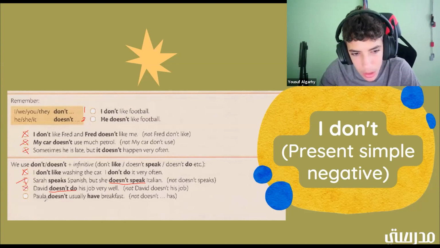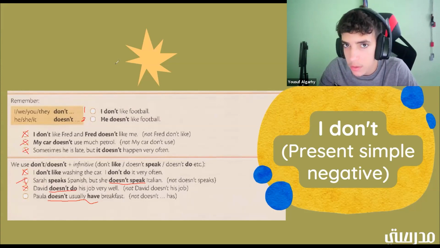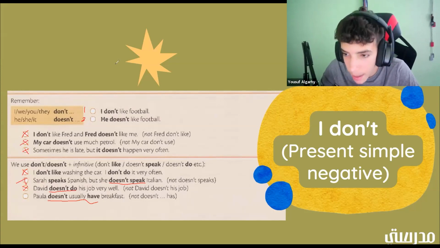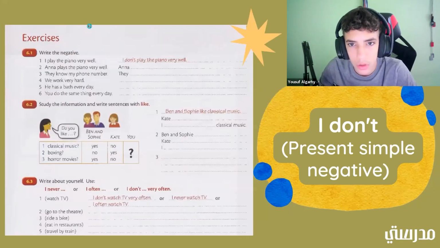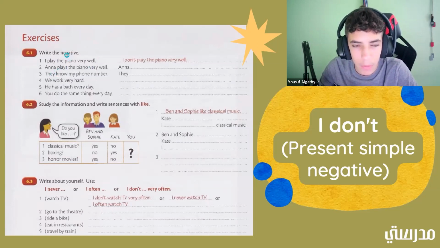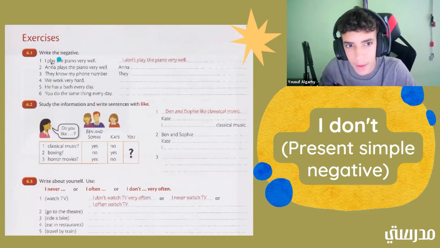Good job. All right. Paula doesn't usually have breakfast. Okay. So we have doesn't usually have. Which one's the infinitive here? Yes, it would be have. Good job. All right. So let's get an X on that. Okay. Good job, everyone. Let's go ahead and move on to the exercises. Okay. So we are going to write negatives. Okay. So here we have positive sentences, sentences that say things in a positive way. And then we're going to say it in the opposite way. Okay. So the first example we have is I play the piano very well.